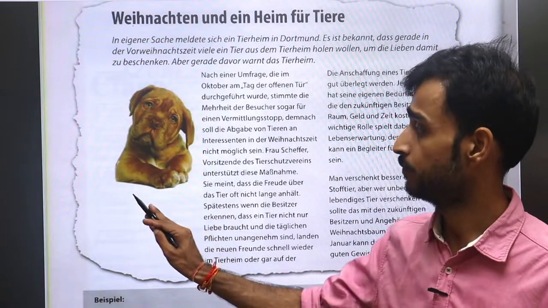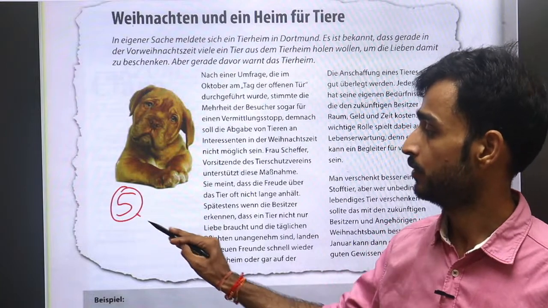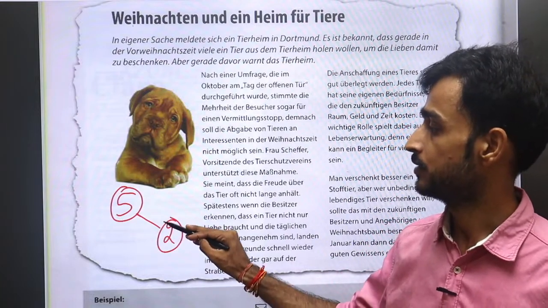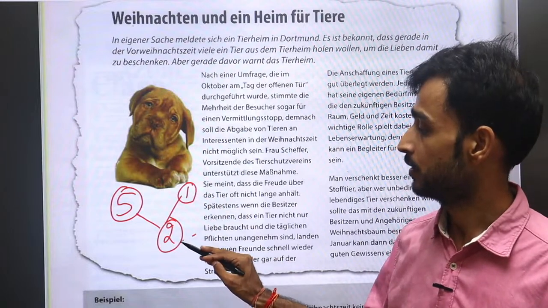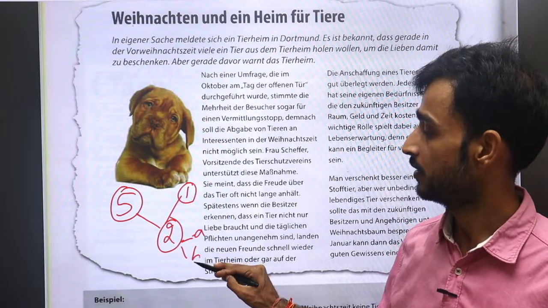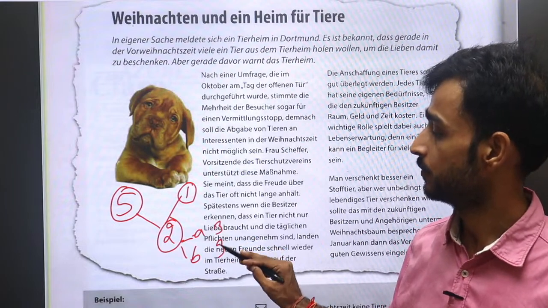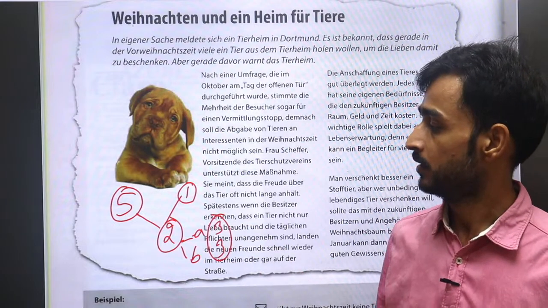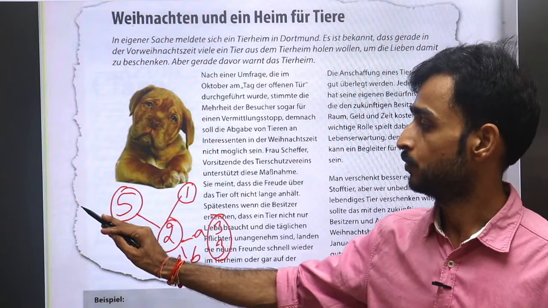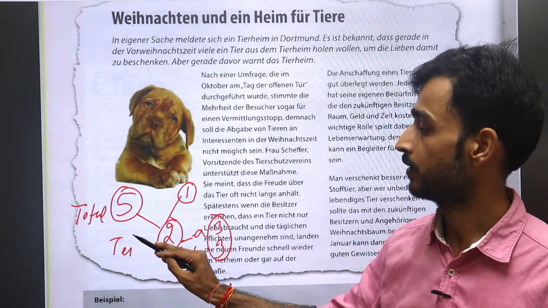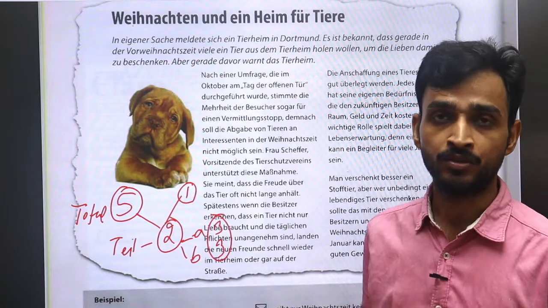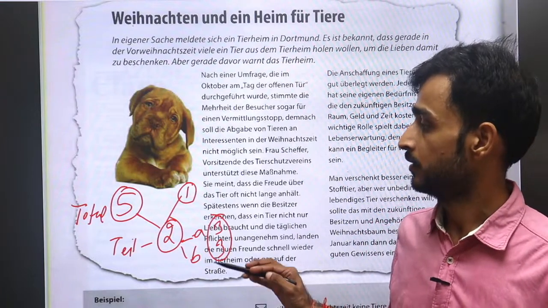It has 5 parts. Okay, so now we are doing Teil 2. Yesterday we did Teil 1. So this is Teil 2. It has subparts A and B, 3 questions here, 3 here. Total 6 questions in this Teil 2. Total 5 parts. Okay, this is Teil 2. 6 questions in this, and 2 parts A and B.